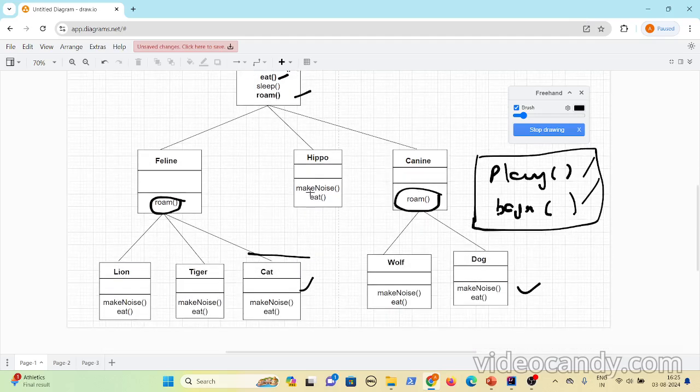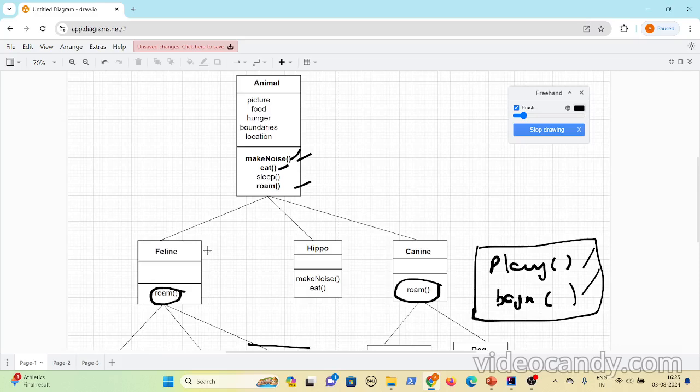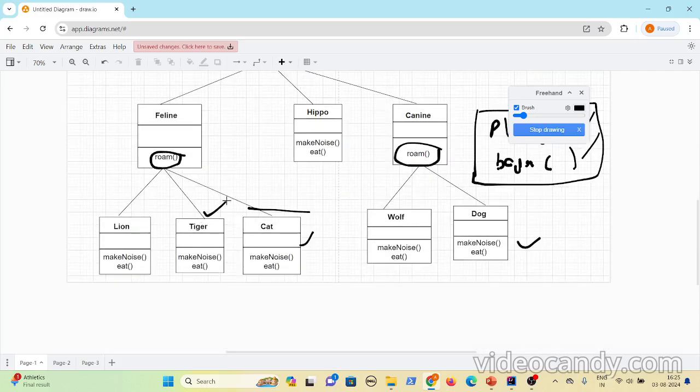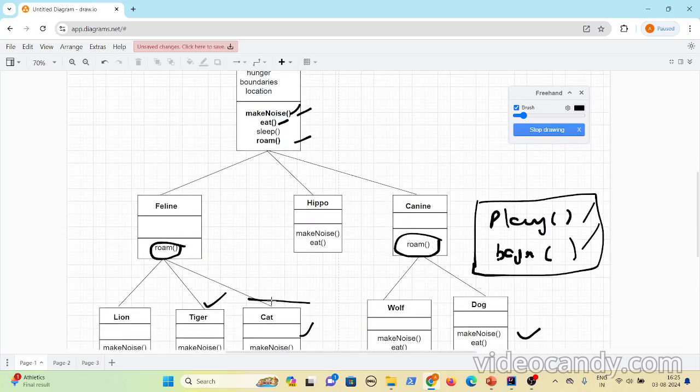If you had the play-with-human-beings and be-friendly-with-human-beings behaviors in Lion and put them in Animal, they would be inherited by Tiger also. People can see that the Tiger also has these behaviors, be friendly with human beings and play with human beings.